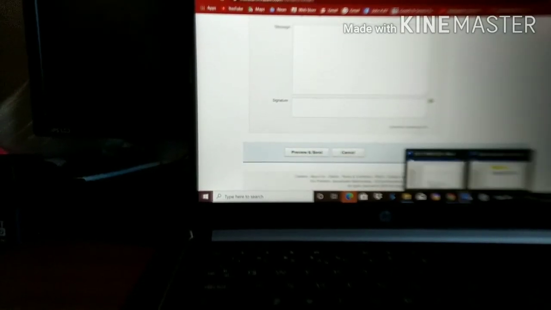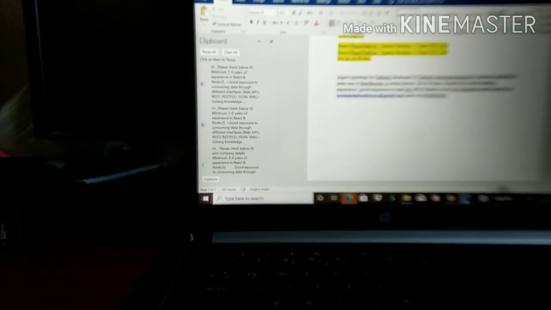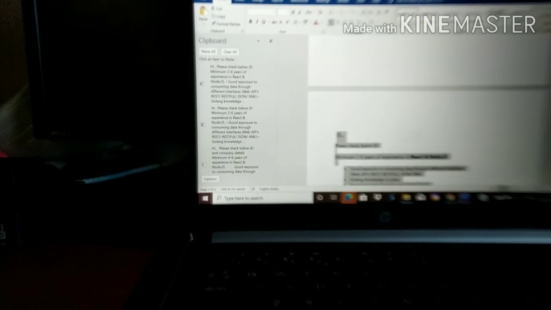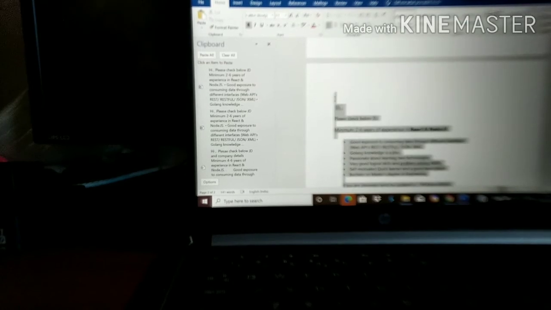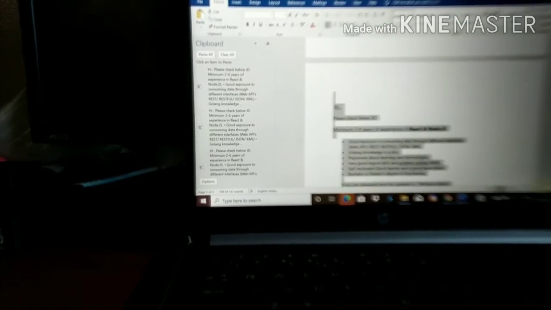The location we need to select, and here I already prepared one format, so I am just adding this format with my JD and sharing.